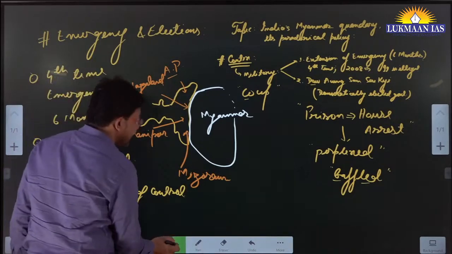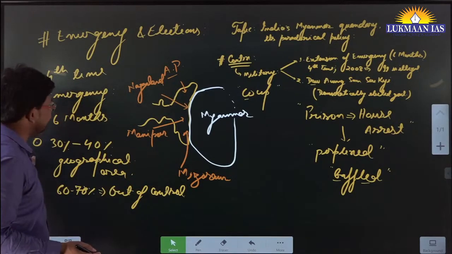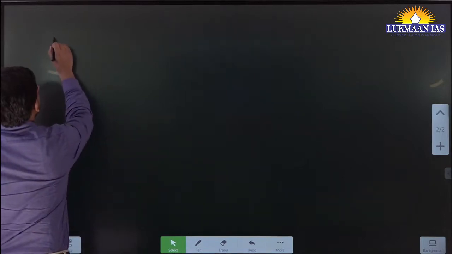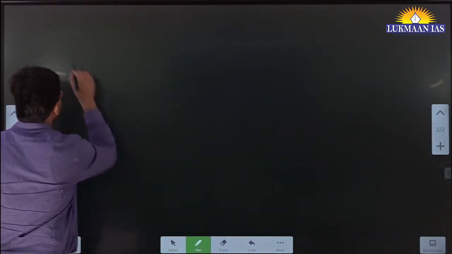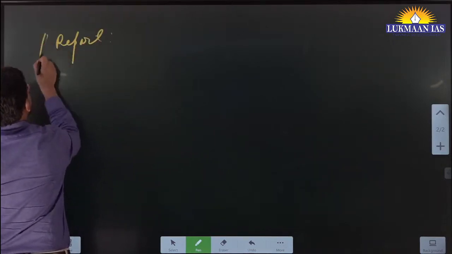There has been a recent report on this, published by a very credible organization.